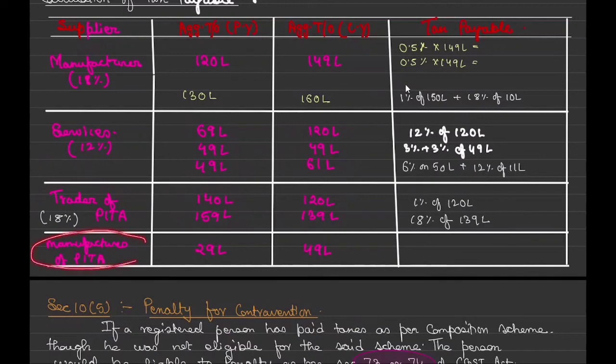Now they are saying manufacturers of pita, 49 lakh. What will it be? A manufacturer of pita will not get the composition benefit. Correct. So these goods also have a tax liability of 18%. In fact, tobacco and such items are at 28%. Okay, so let's take normal 18%, so 18% on 49 lakhs.